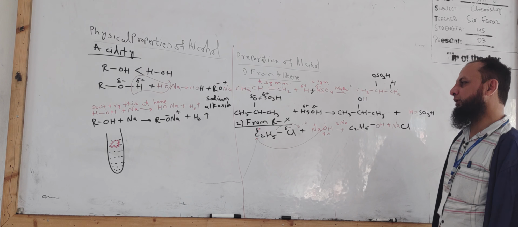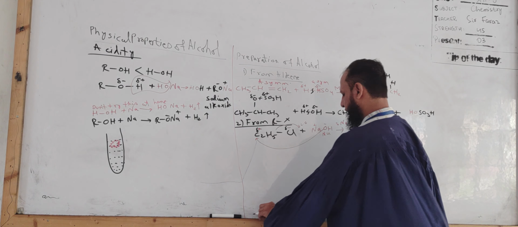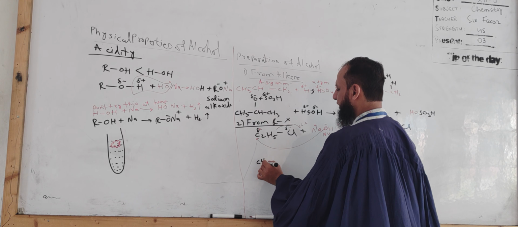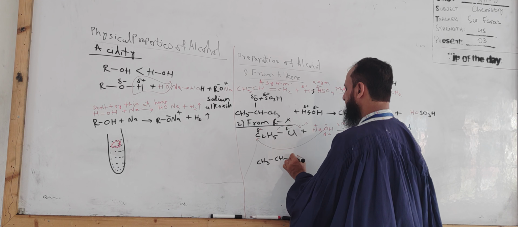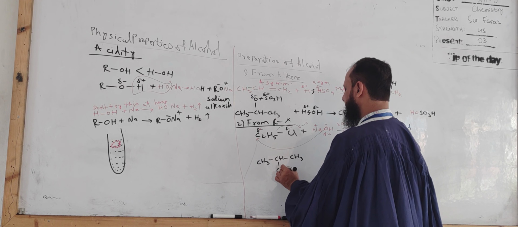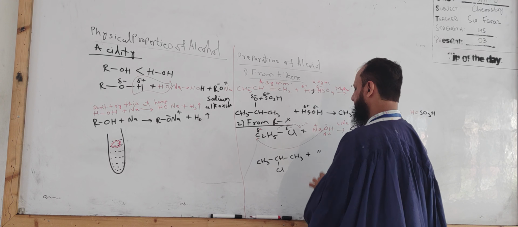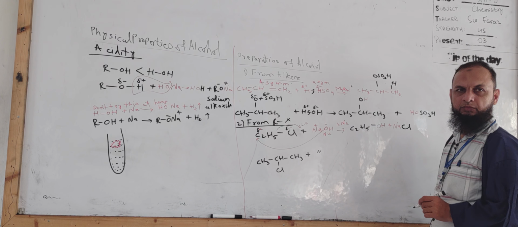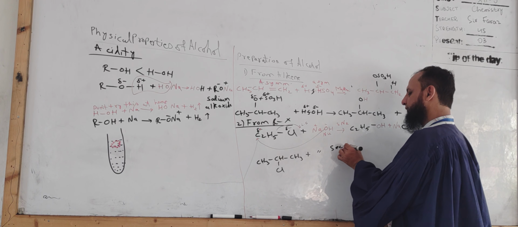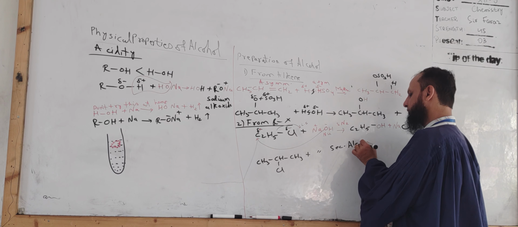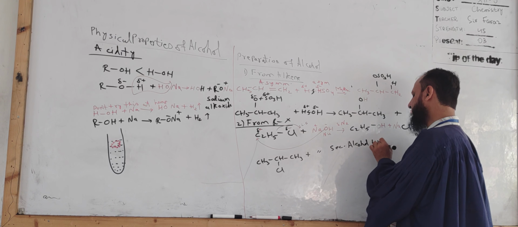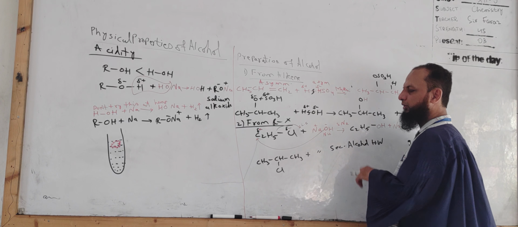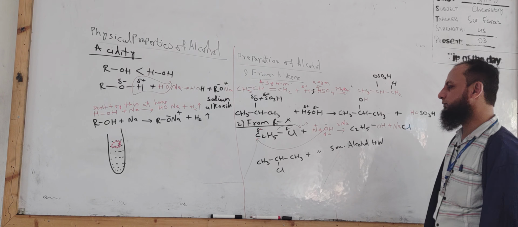In the same reaction, if you use for example CH3 CH CH3 Cl, you carry out the same reaction, you will get secondary alcohol. Complete it and show me. It is your homework.